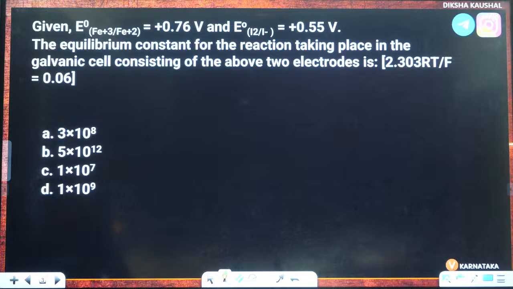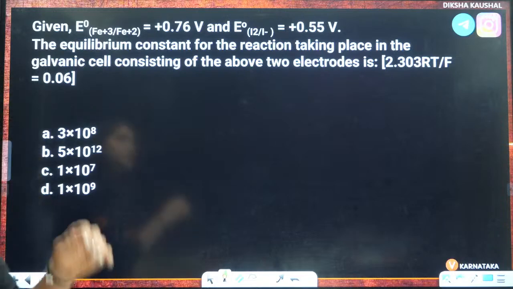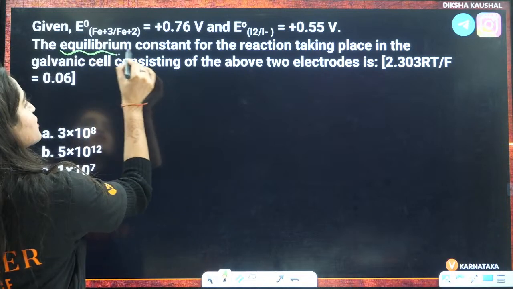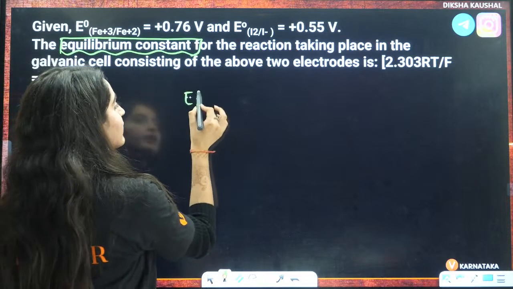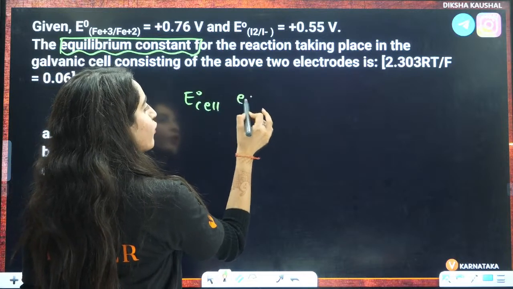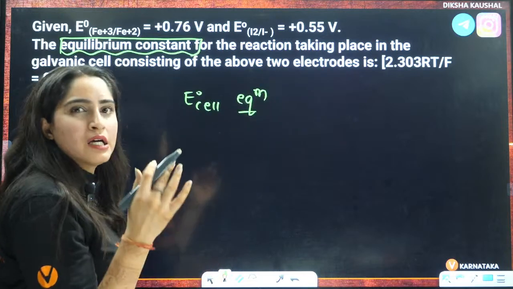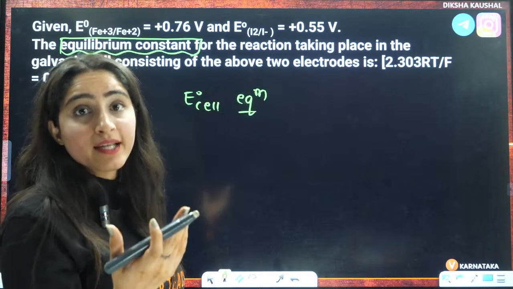Everybody in the chat box, what is the formula? And what they have given us here? Is this from the Nernst equation? They are asking you the equilibrium constant here. You need to tell me the relation between E naught cell and equilibrium constant. This is actually a part of the Nernst equation only, but not exactly the Nernst equation.